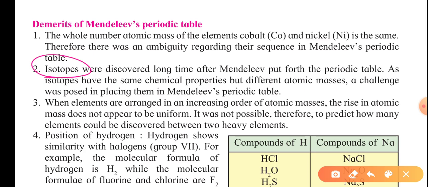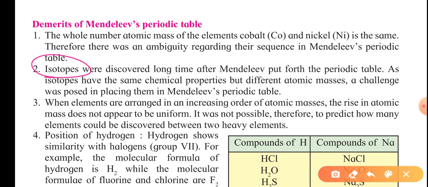What are isotopes? They have the same chemical properties, but their physical properties change because they have a different number of neutrons in their nucleus. So there is no place for the isotopes when arranging the elements.